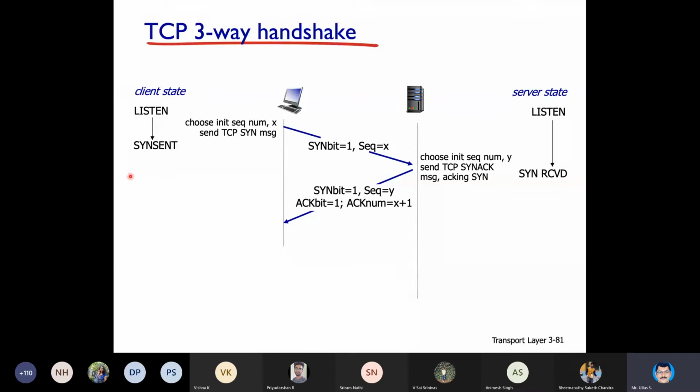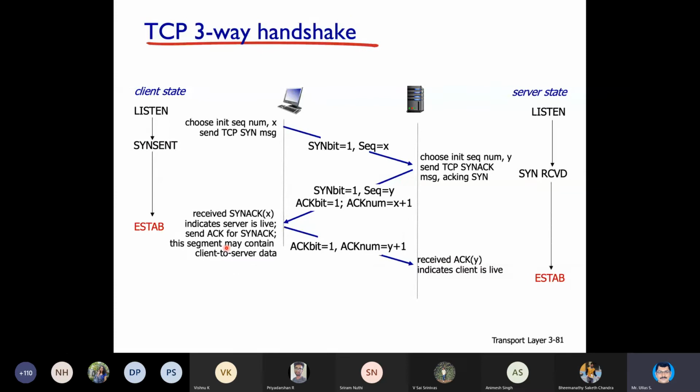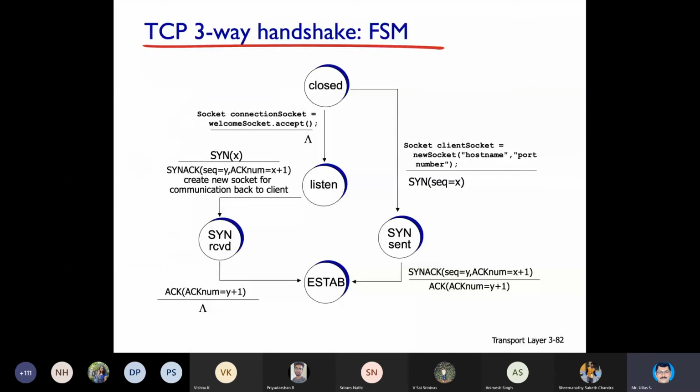Now this fellow has received synchronization from the server, or the acknowledgement is received. As far as the client is concerned, the connection is established. Now he will send an acknowledgement for that. So now see here, the acknowledgement bit is 1 and the acknowledgement number is Y plus 1. Sequence number is not mentioned here, it will be X plus 1. So now the server has also received the acknowledgement and the connection is established.